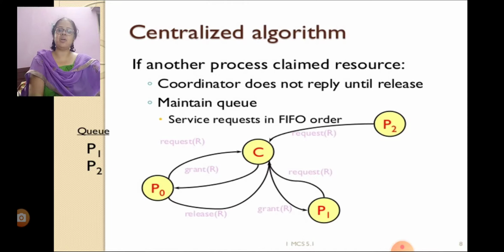The first process which enters the queue gets the resource first. Here in the queue, P1 and P2 are waiting for the resource, since process P0 has been granted the resource R, and processes P1 and P2 are requesting the resource R.